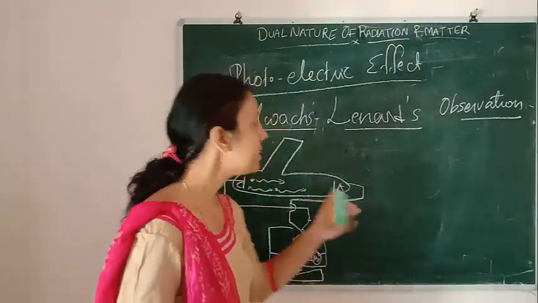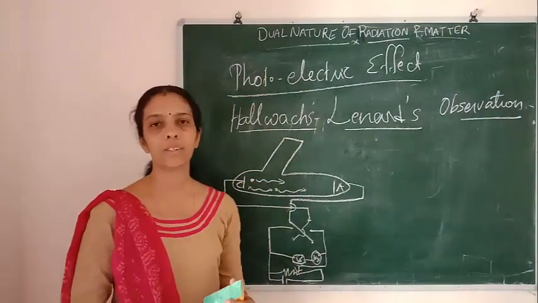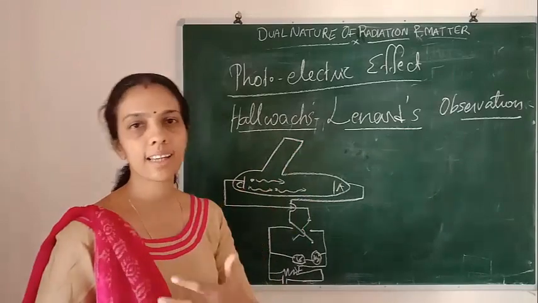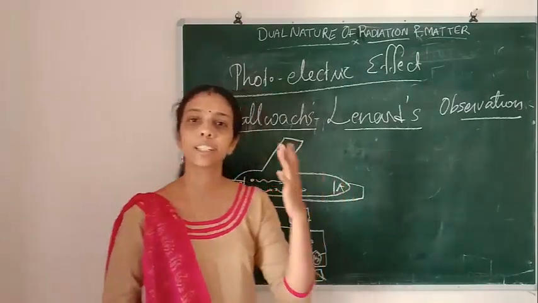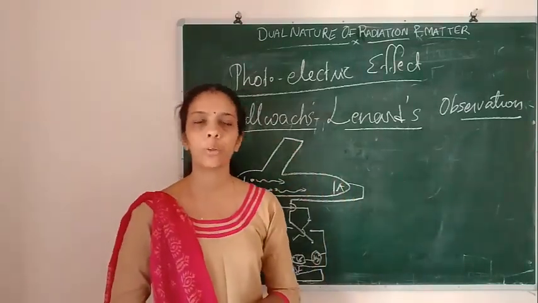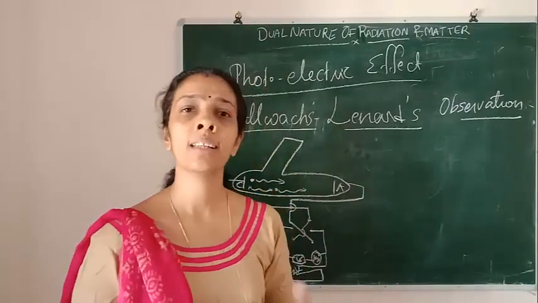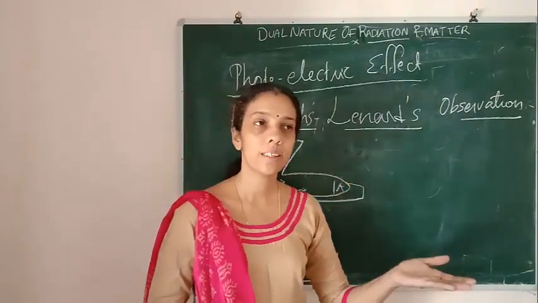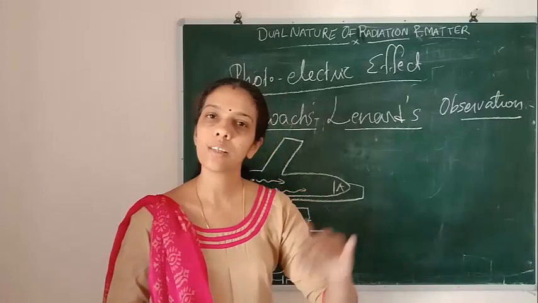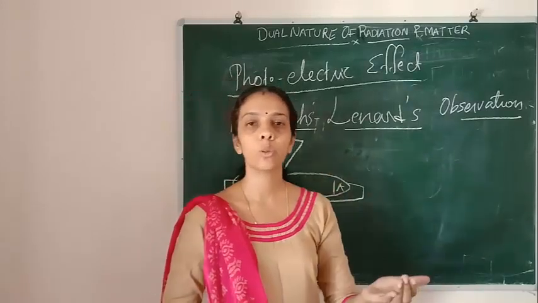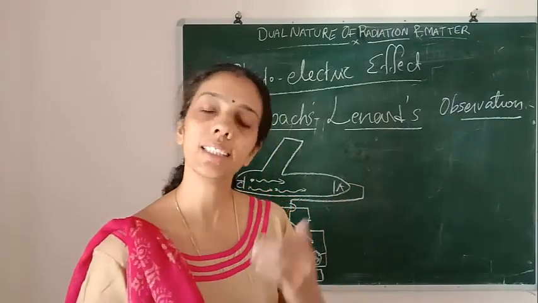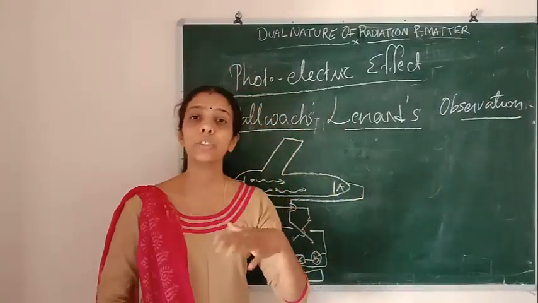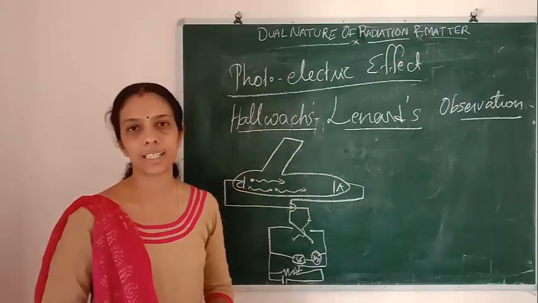They understood that some negatively charged particles, what Hertz had observed as ions, were coming out, and because of that the spark discharge was increasing. So they observed that negative charges come out from the metal surface.